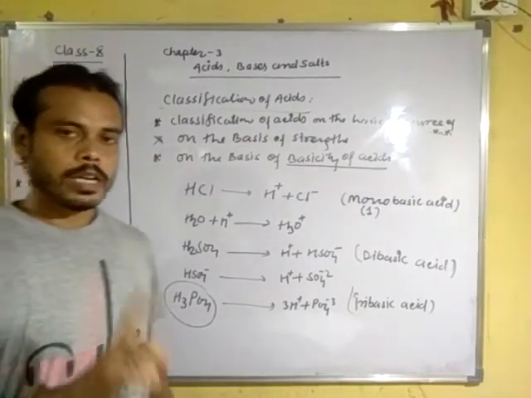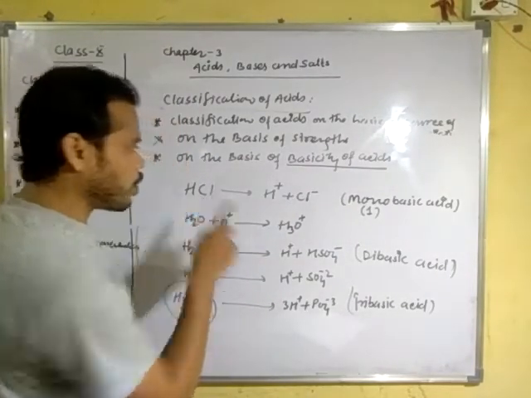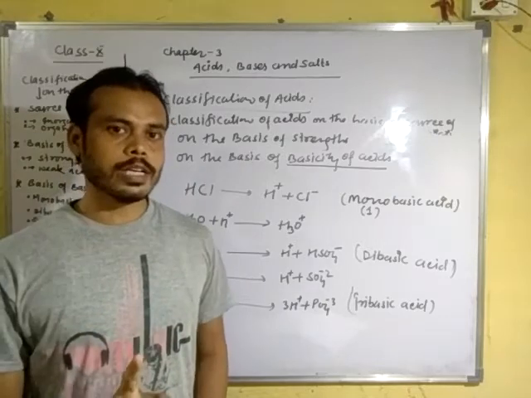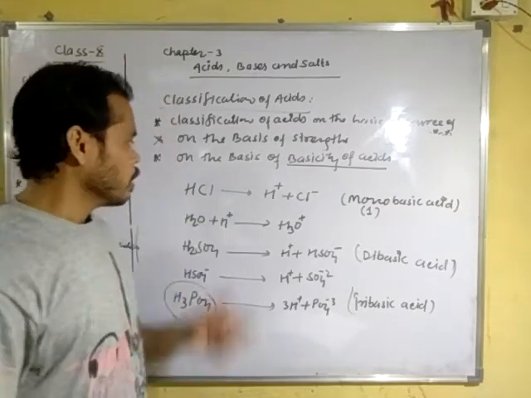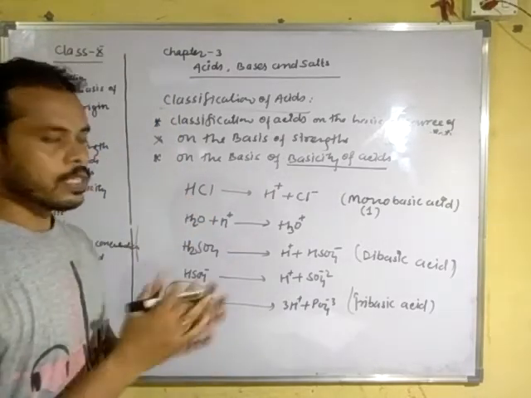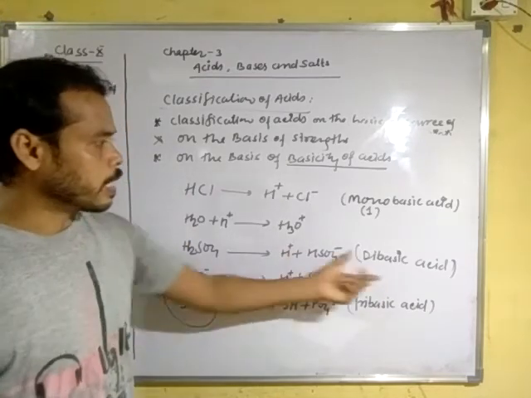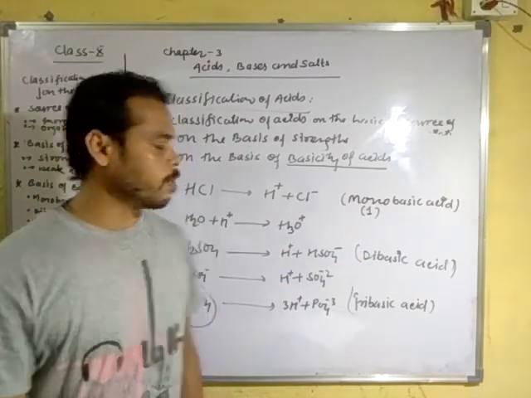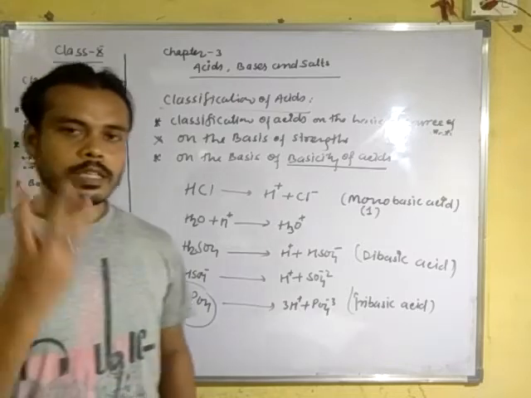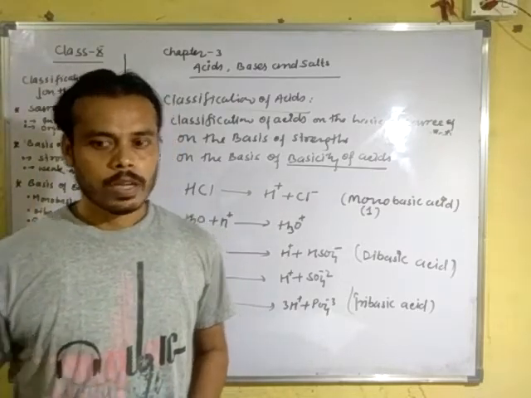Monobasic acid contains only one hydrogen atom, or you can say it ionizes in one step, while dibasic acid ionizes in two steps, while tribasic acid ionizes in three steps.